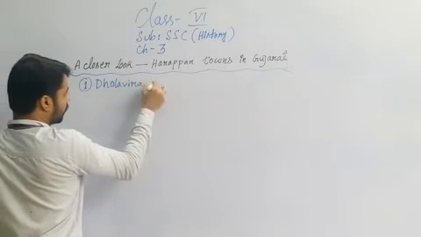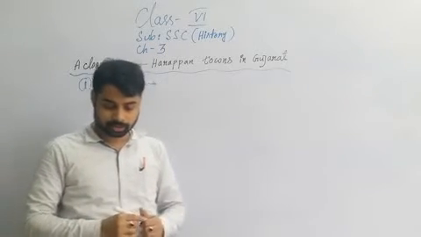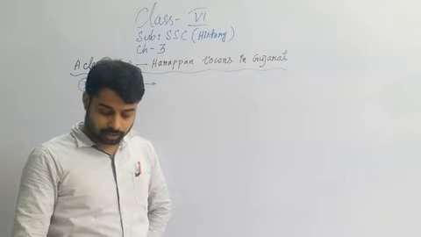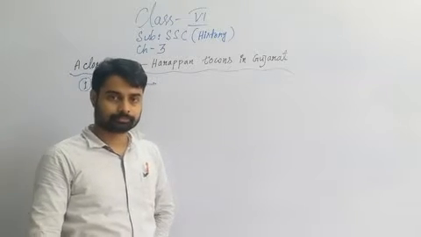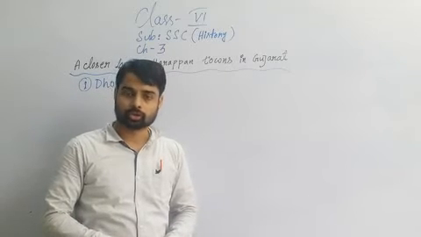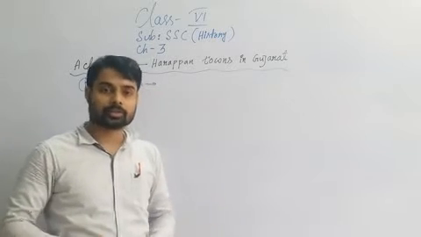So in Dholavira, what are the things the archaeologists found? This city is situated in Gujarat in the Khadir Bet region. So what is Bet?